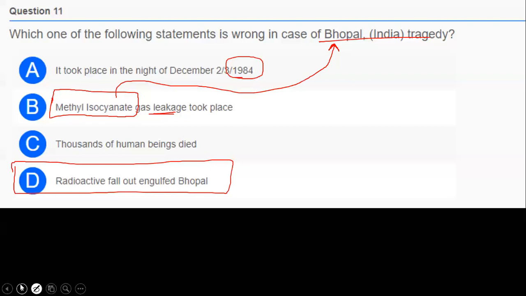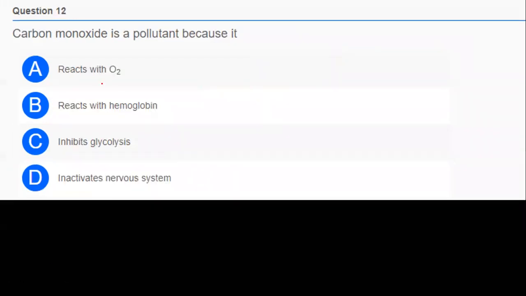Next question. We have only 5 minutes remaining, and let's end this meeting after we discuss up to the part 1 questions. 12th question. Carbon monoxide is a pollutant because it, option A, reacts with oxygen, B, reacts with hemoglobin, C, inhibits glycolysis, D, inactivates the nervous system.